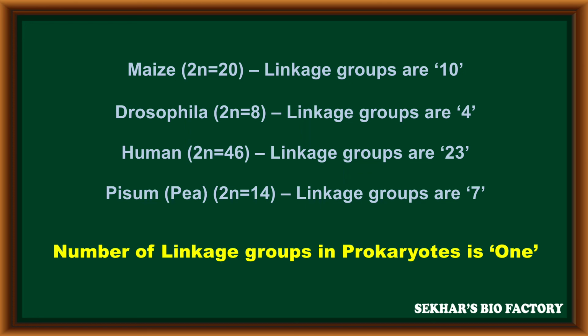One more very important thing: the number of linkage groups in prokaryotes is always equal to 1, because in a prokaryotic cell the cytoplasm has a nucleoid with a long linear DNA having many genes. All the DNA is considered as a single chromosome, so prokaryotes contain a single linkage group. These are the different examples of linkage groups.